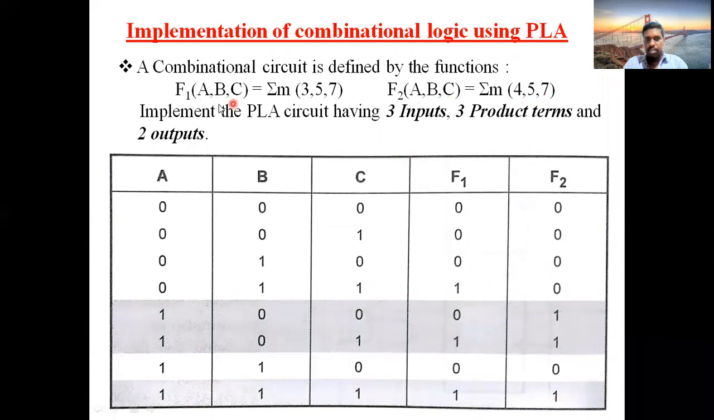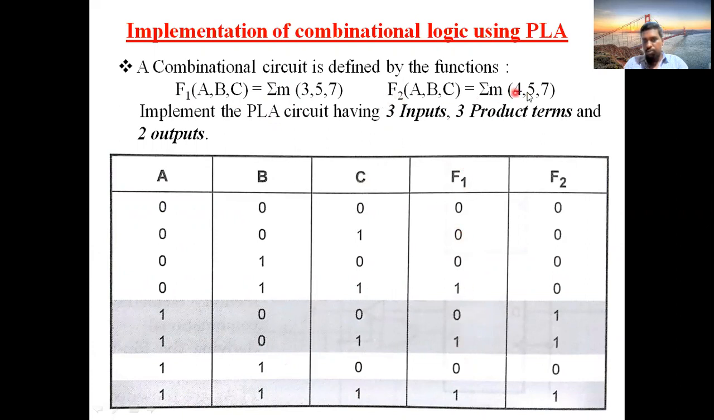See here, F1 consists of 3, 5, 7. That's why for the third combination I kept 1, for the fifth combination I kept 1, and for the seventh combination I kept 1. So 3, 5, 7 consist of ones. Why ones? Because it is an SOP, a summation is SOP. That's why you should replace the given numbers with 1 and all the rest with 0.